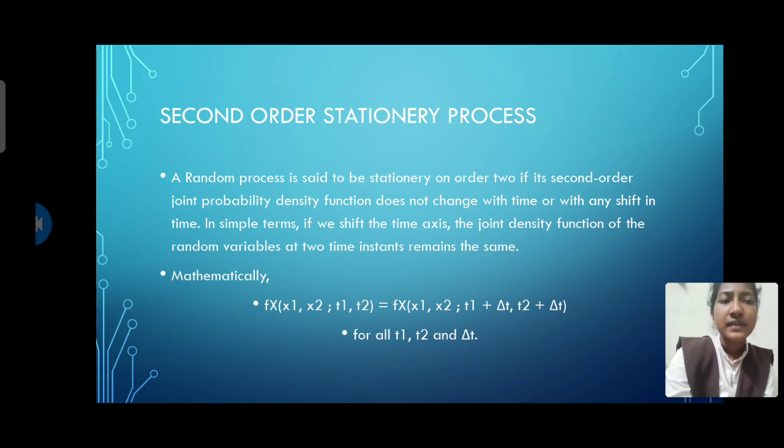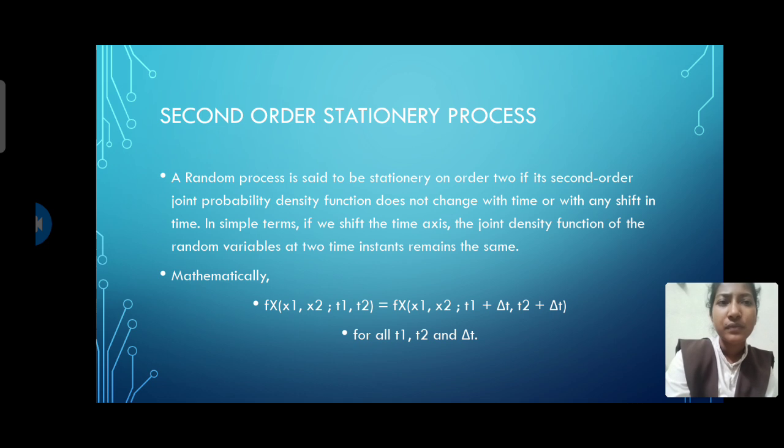Next is the second order stationary process. Previously we took the first order probability density function. Similarly, we can have the second order probability density function, that is, the joint density function. A random process is said to be second order stationary if the joint probability density function does not change with time or any shift in time.